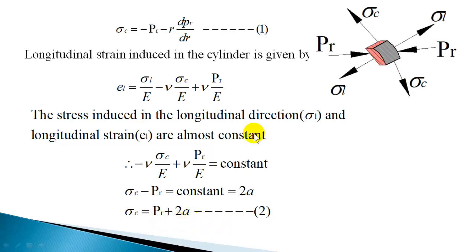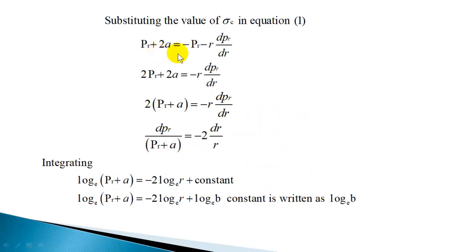So this is a second equation. You have a first equation, a relation between sigma c and radial pressure, and we have another equation on sigma c and radial pressure. Now we can substitute sigma c as PR plus 2a. So you will get PR plus 2a is equal to minus PR minus r dPR by dr, combining 1 and 2.